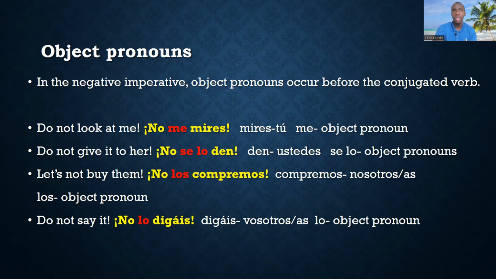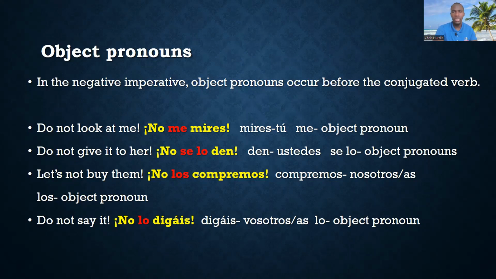Selo will be two object pronouns. The se would represent the le, which would be her. But remember, when we have two object pronouns in a sentence and the indirect object is the third person, then that becomes se, right? So no se lo den, do not give it to her. You don't have to specify a ella if it's already understood by context, right?